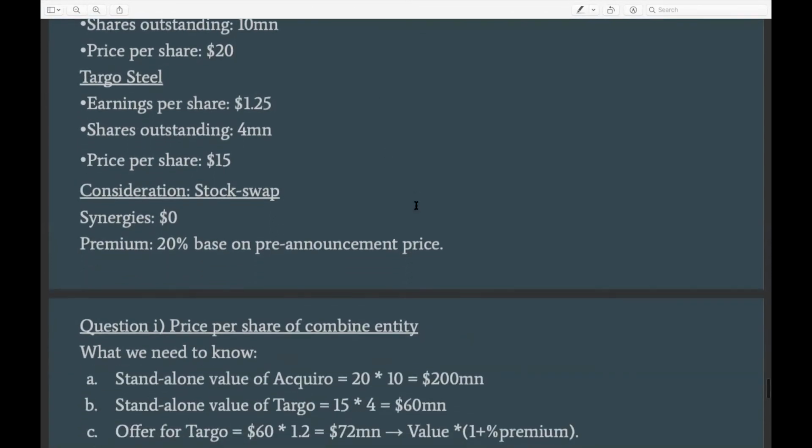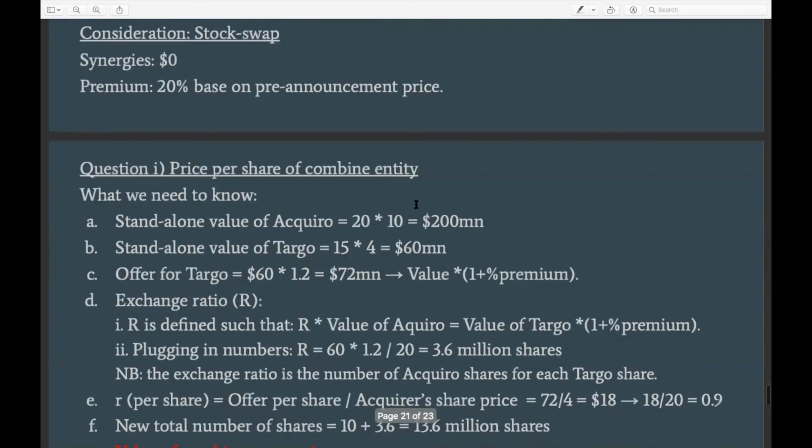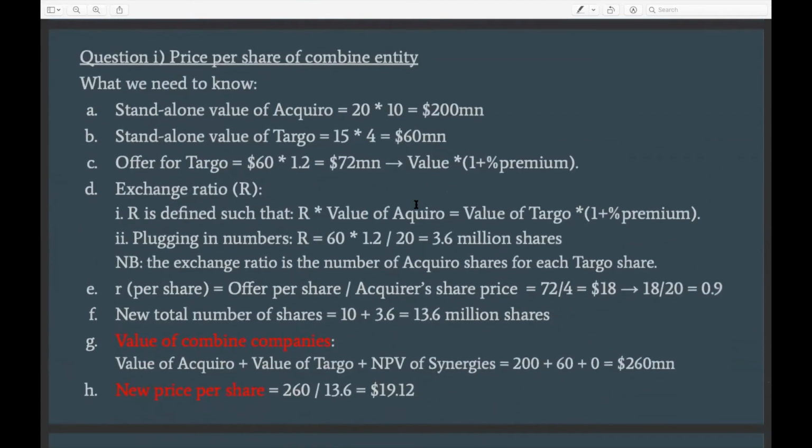Right. So the first question here is for us to find the price per share of the combined companies once the announcement for the merger has been made. Here it appears to be a simple question, but we would have to do quite a number of steps in order to arrive at the final solution.